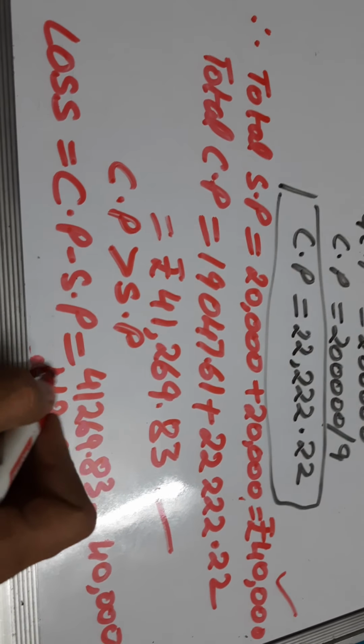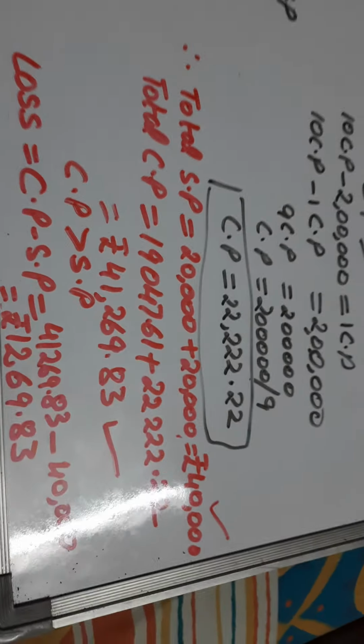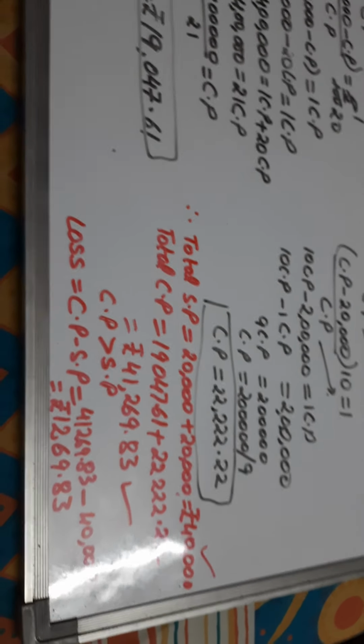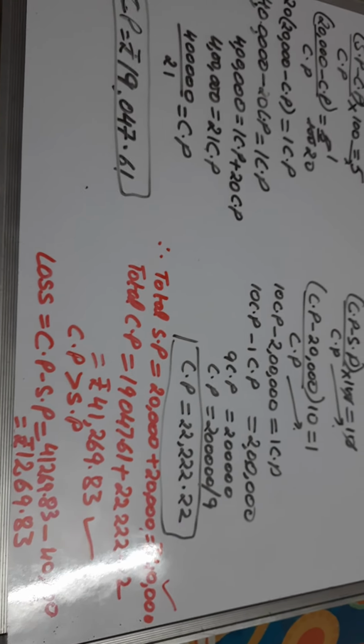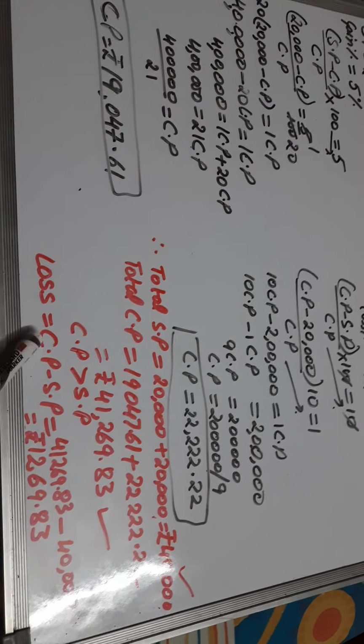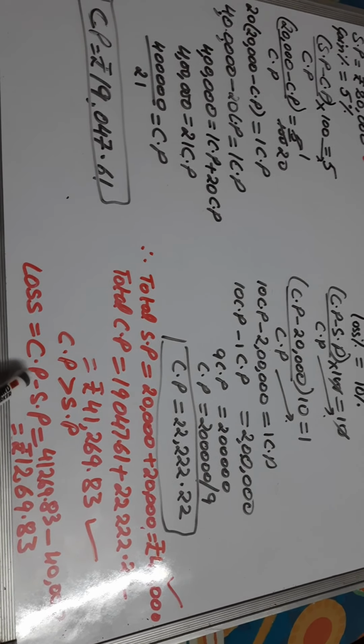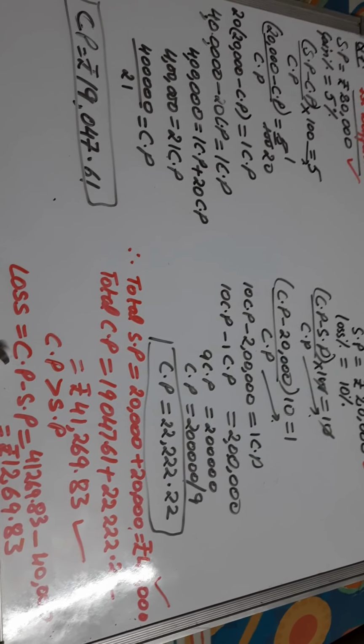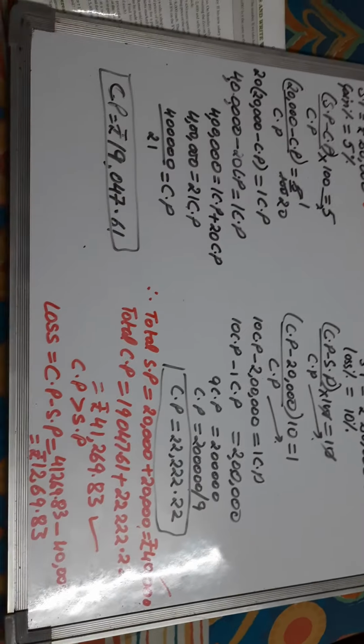So this is in rupees. Do not forget to write the units. The question is just similar to the TV VCR question, but in that question they asked for the percentage, loss percent or gain percent. Here they asked us only the loss or gain. So this is the solution.